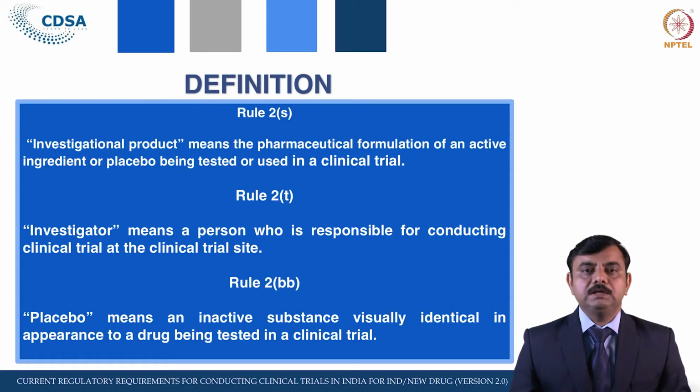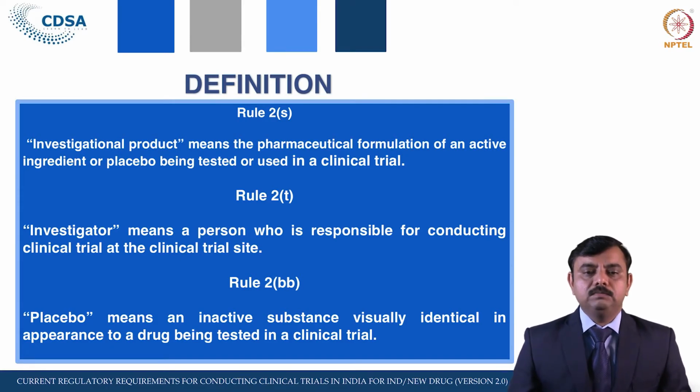Now what is meant by investigator and principal investigator? The definition of investigator is given in Rule 2(t), and it means a person who is responsible for conducting a clinical trial at the clinical trial site. We know that investigators and principal investigators are there, and the investigator is the person who is actually responsible for conducting the clinical trial at the trial site, and he is also responsible for taking care of the patient.